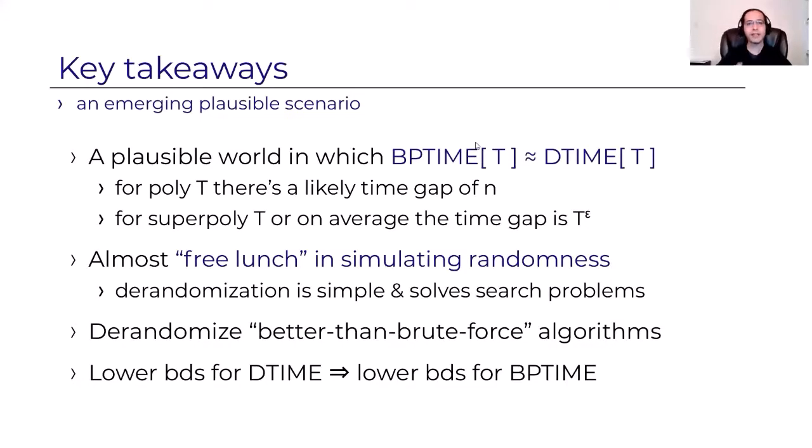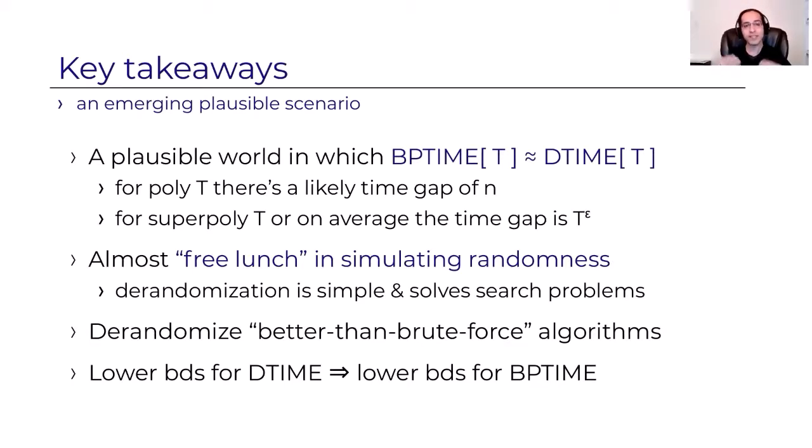Well, first, the key takeaways. There's an emerging plausible scenario in which the world that we live in is a world in which probabilistic time t and deterministic time t are almost the same. For example, for a polynomial t, there's a likely time gap between the two, multiplicative in n, but for a super polynomial t, or when we consider an average case simulation, the time gap is just t to the epsilon, which is barely noticeable. And this is something that we should start internalizing and considering because it's likely that we live in such a world.